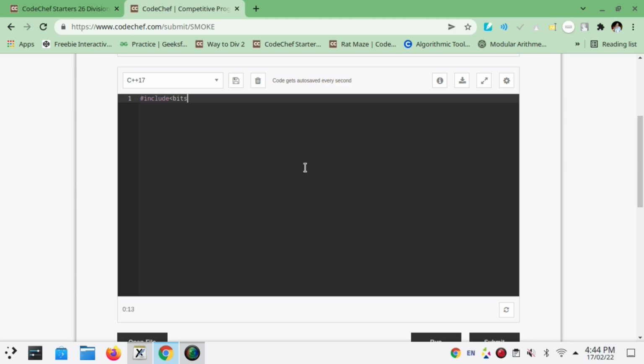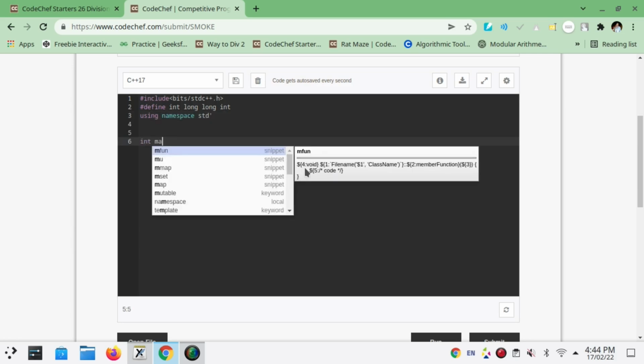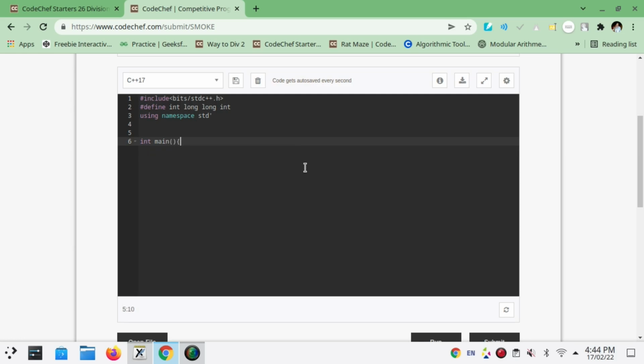Include bits, define int as long long. Well guys, it is just for making our code good and to prevent some problems. If you don't know why we write it, do mention it in the comments. I will surely answer, but learn it, it will be useful in future and you will realize how important it is.